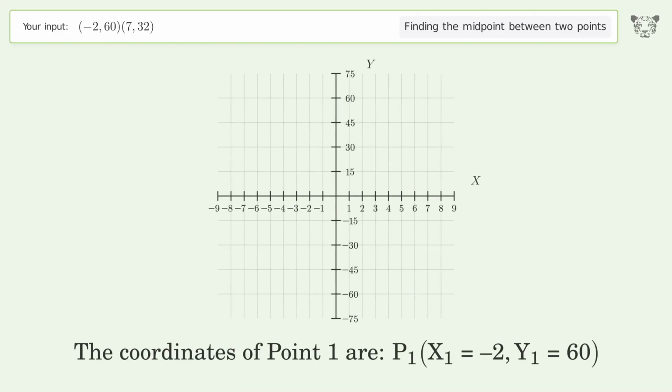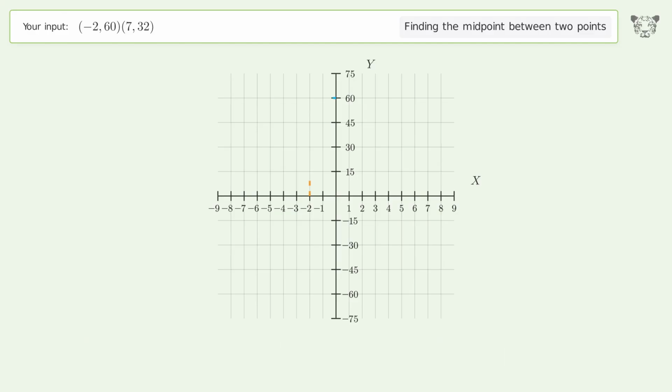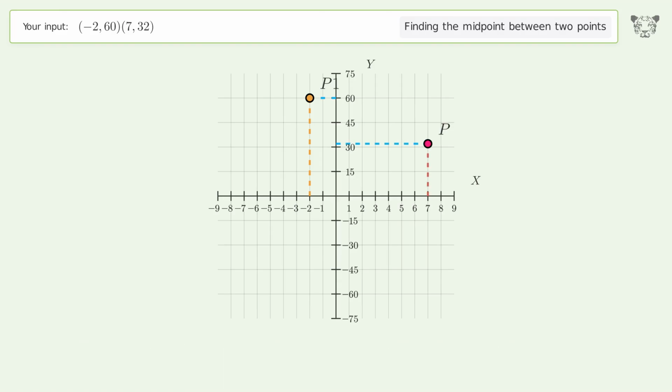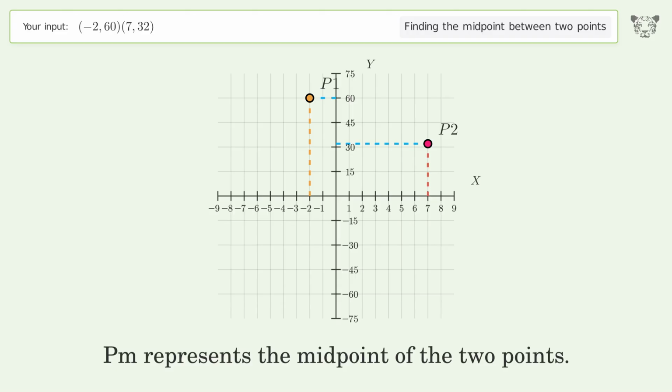The coordinates of point 1 are x1 equals -2, y1 equals 60. The coordinates of point 2 are x2 equals 7, y2 equals 32. PM represents the midpoint of the 2 points.